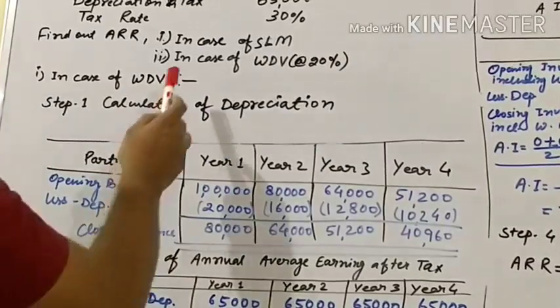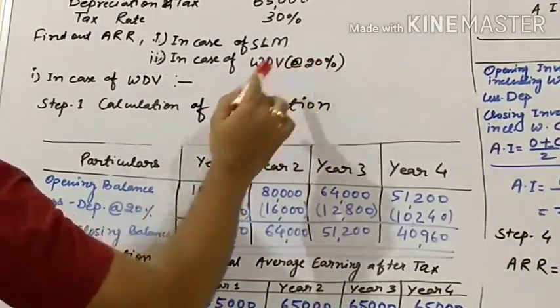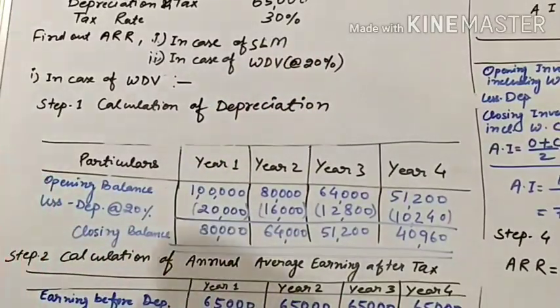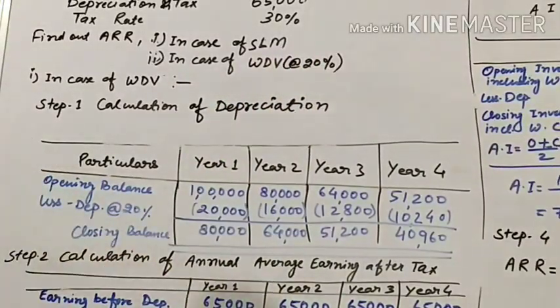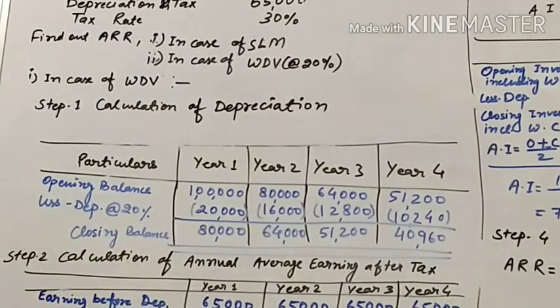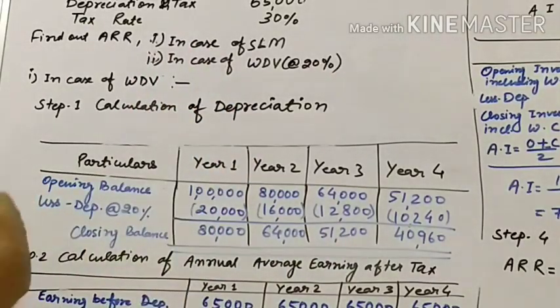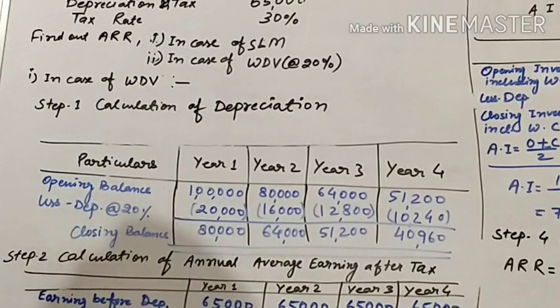Let's see in case of WDV method. In case of WDV, our rate of depreciation is 20%. Let's start. First of all, we will find out the amount of depreciation. Why do we need to find out the amount of depreciation? Because this is the WDV method. In this case, the amount of depreciation is found at the closing balance of assets.